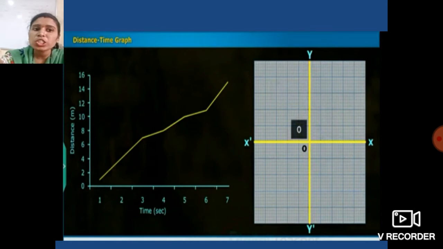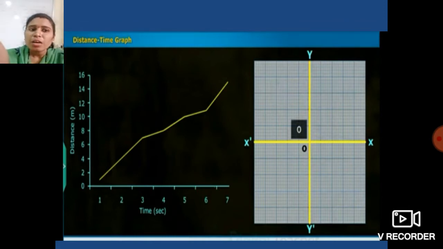Okay students, origin O. The two quantities between which the graph is drawn are shown along these two axes. Whenever we have to show two quantities on a graph, we draw these two axes: the x-axis, which is horizontal, and the y-axis, which is the vertical line.